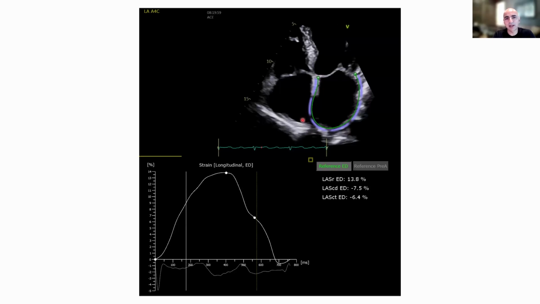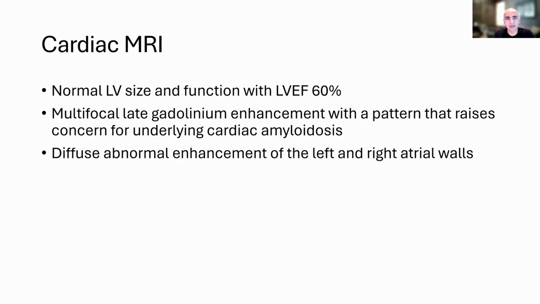I wasn't ready to biopsy the heart. I didn't feel like an invasive test was warranted off of something experimental. So I went to an intermediate diagnostic choice, which is cardiac MRI. So the cardiac MRI demonstrated late gadolinium enhancement in the left ventricle as well as in the atrial walls. So this was consistent with cardiac amyloid. So based on that, most likely, given the history of multiple myeloma, this man probably has AL amyloid with cardiac involvement. That's what we can say based on this cardiac MRI result.